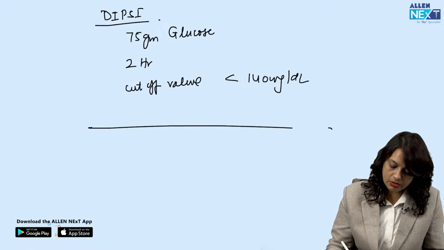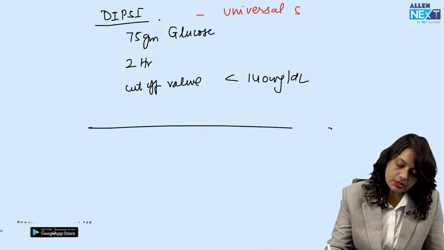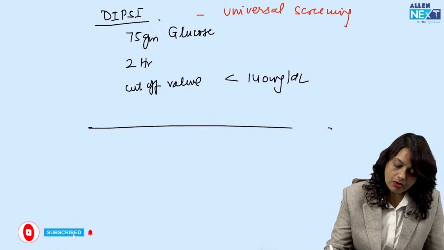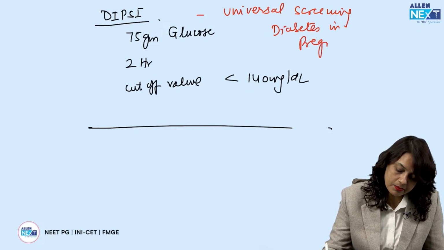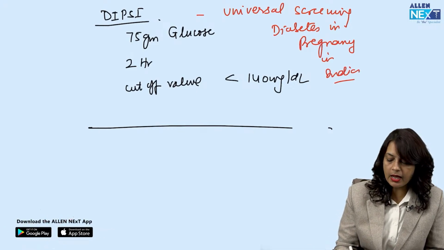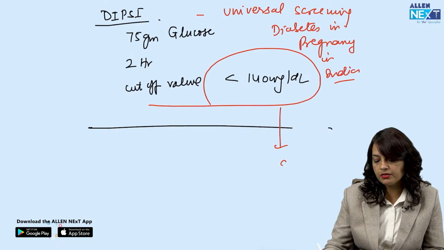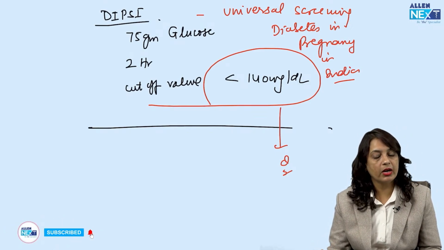This is used for universal screening of diabetes in pregnancy in India. So, many times they ask the cutoff value. This is very, very important for questions, and this is according to the DIPSI criteria.